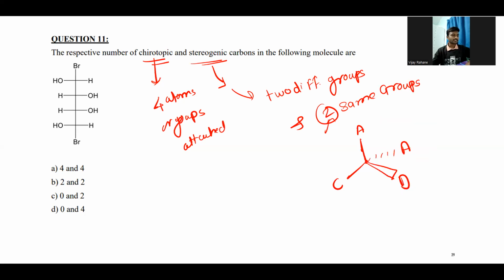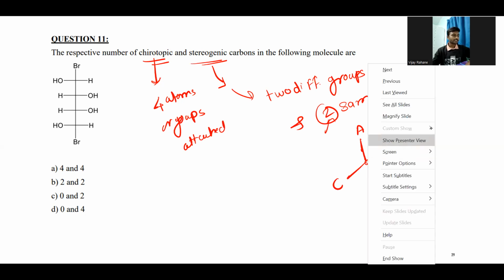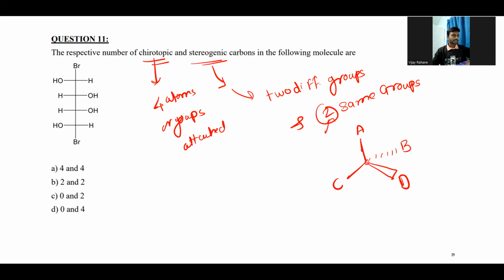If we replace one of the same atoms, let's say A, by a different atom like B, this carbon atom gets converted into a chiral carbon atom. This type of center is called a stereogenic carbon atom: by replacing one of the atoms by a different group, that carbon atom gets converted into a chiral carbon atom.